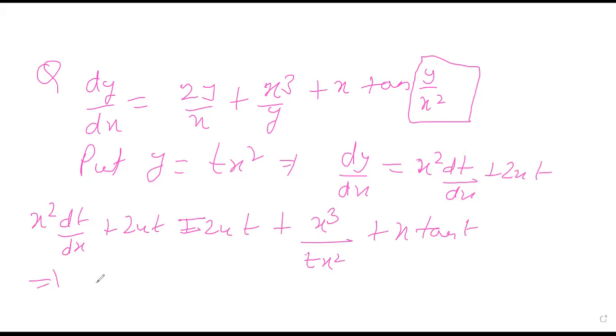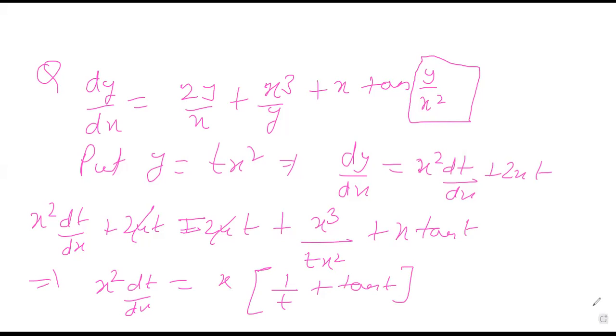On simplification, this will be x square dt by dx is equal to, these two will cancel out, x common, 1 by t plus t. So on solving, you get x dt by dx is equal to 1 plus t squared upon t.